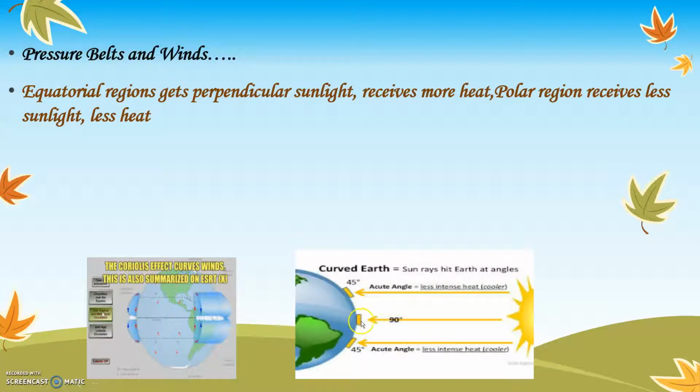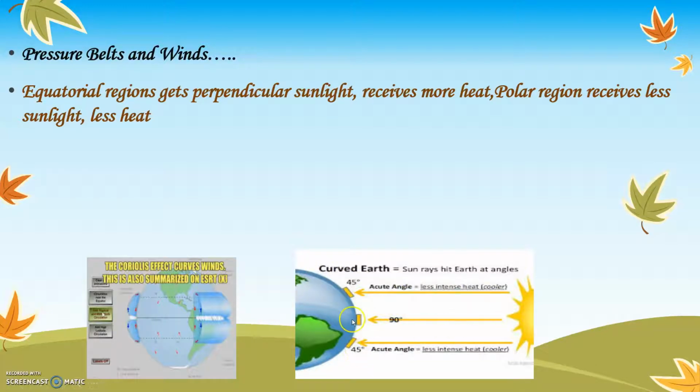All the areas you can see over here, some areas receive direct sunlight or 90-degree sunlight. That means it is called perpendicular sun rays. The equatorial regions on the earth, that is the center of the earth, receive direct sunlight, whereas as we move towards the polar regions, it becomes lesser and lesser.